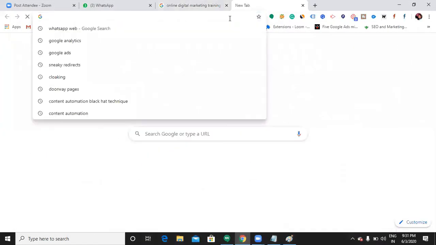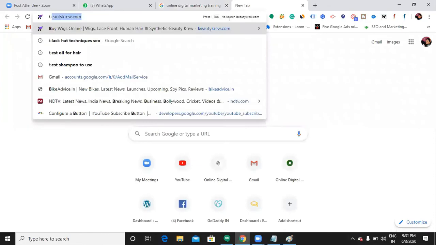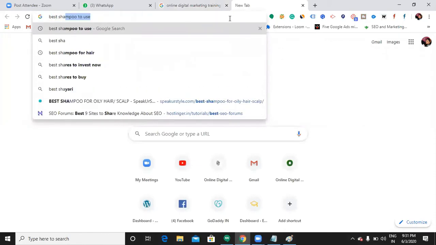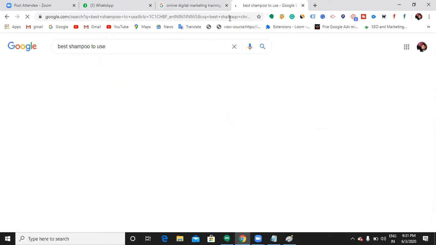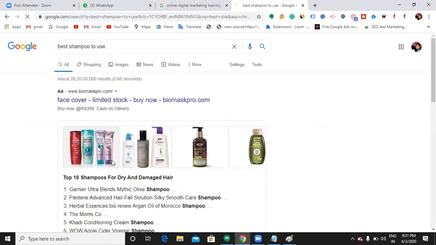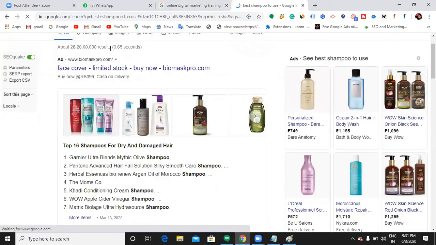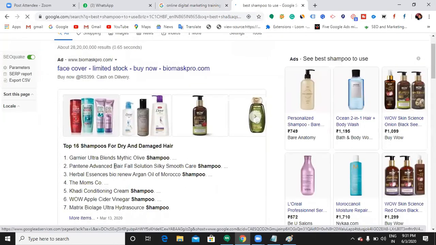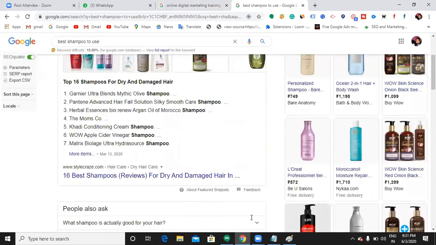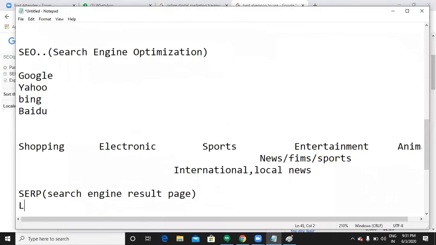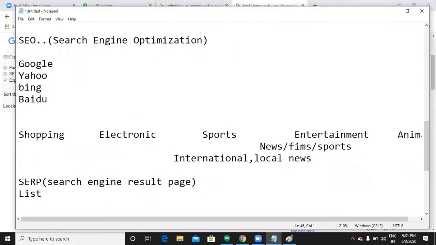When I search for anything like "best shampoo to use", it is showing me some list here. When I search for another keyword, it shows me some other format. This is called a list. And sometimes it will show you ads on top.